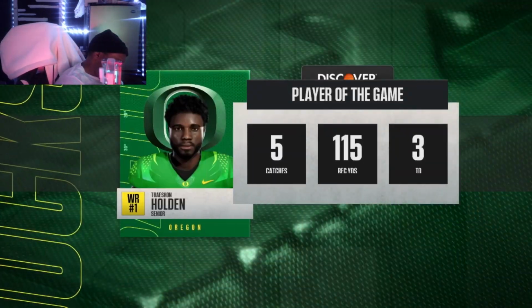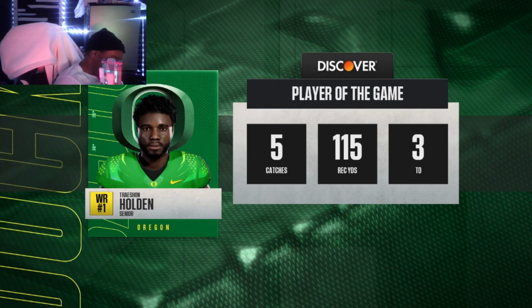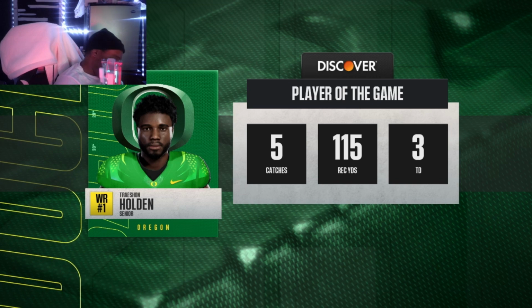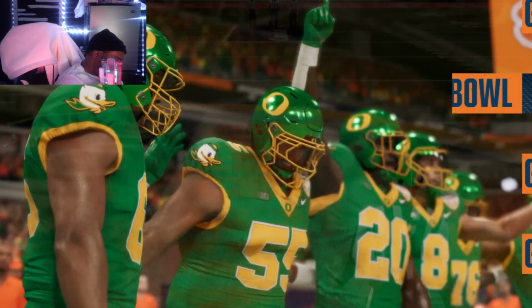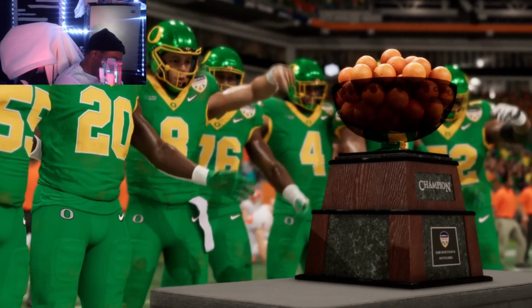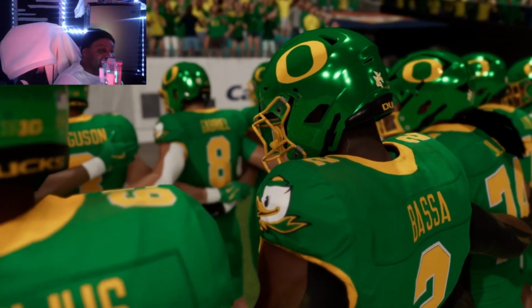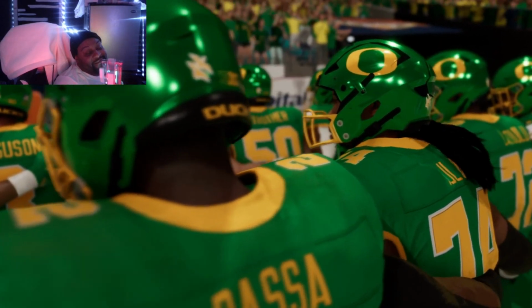Oregon is going to the national championship, and they're going to face the winner of Penn State, Indiana, I believe. And let's see how that goes. I'm gonna tell you how that went when I show you my little graphic.